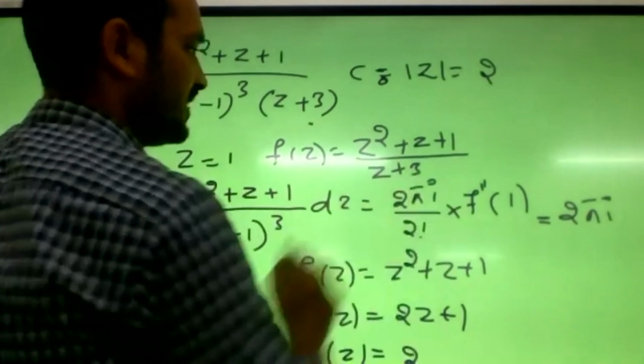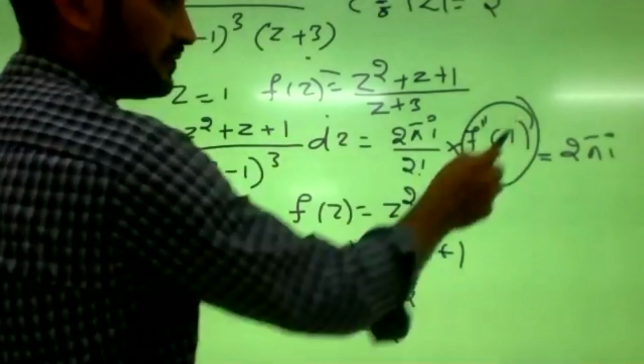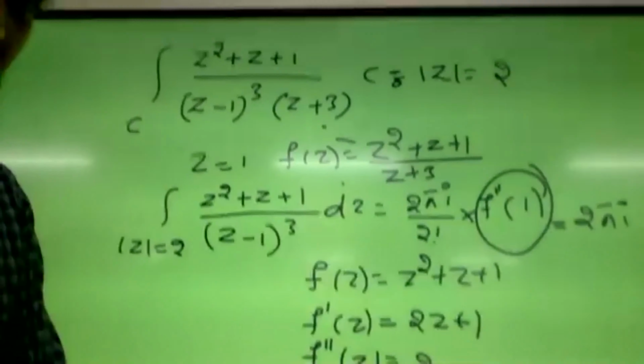One minute, sir. Till finding f double dash of z equal to 2, fine, sir. Afterwards, how did we get 2 pi i, sir? Here we have to substitute in f double dash of 1, right? Yes, sir, it is 2. The 2 will get cancelled, and it will become 2 pi i. Because if it is a constant, even if you replace z by anything, it will be the same constant function. It won't change anything. Okay, understood this Cauchy's integral formula?